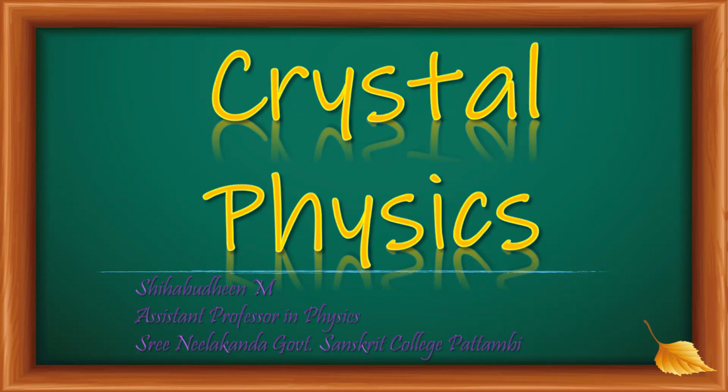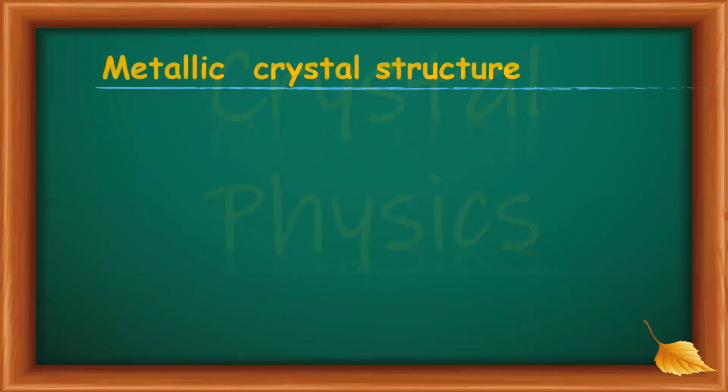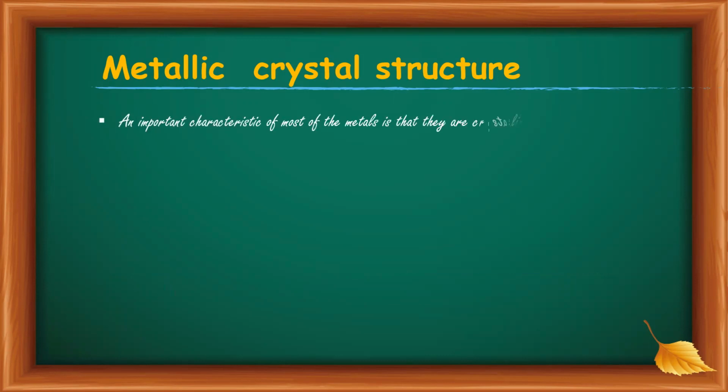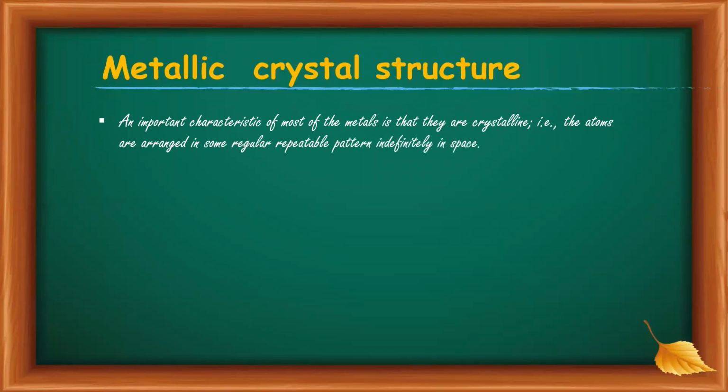In this chapter, Crystal Physics, today we discuss metallic crystal structures. We know that an important characteristic of most of the metals is that they are crystalline. That is, the atoms are arranged in some regular, repeatable pattern indefinitely in space.